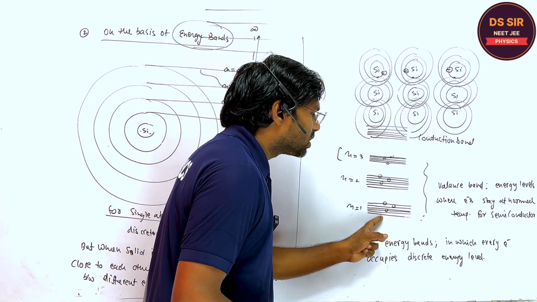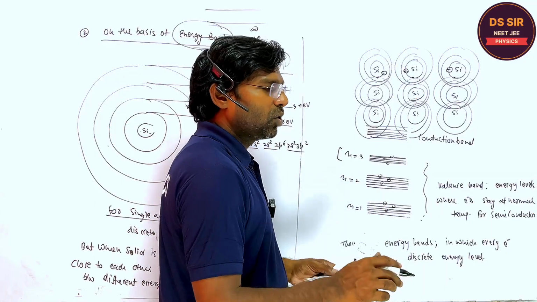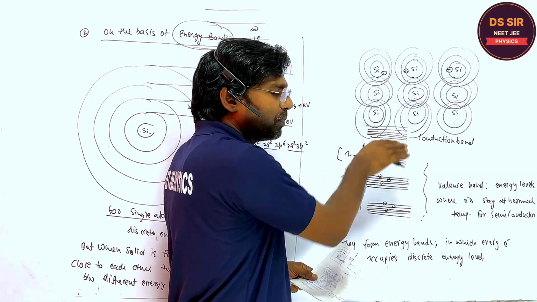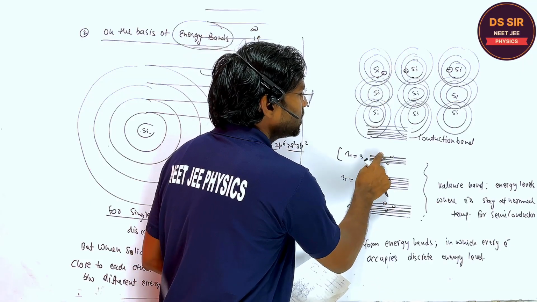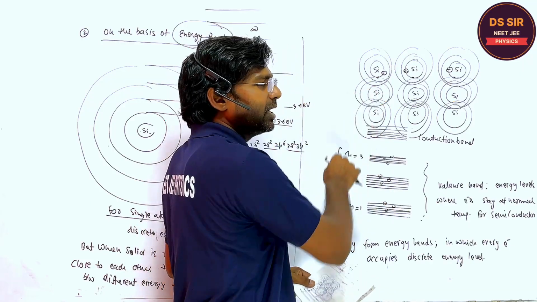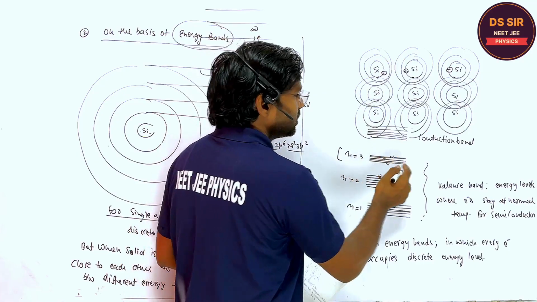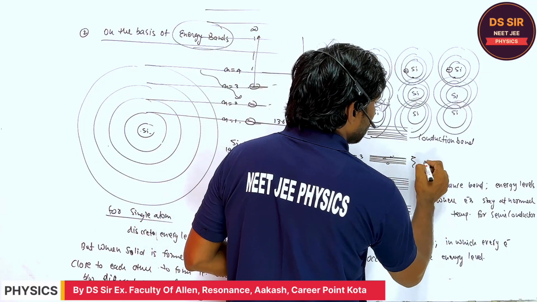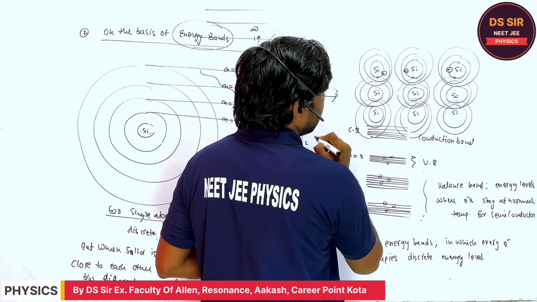Listen, one more thing. These electrons do not leave their orbits. Only the electrons present just previous to the conduction band may jump to the higher energy level. These other electrons do not jump. So this is called the valence band, and this is called the conduction band, right?